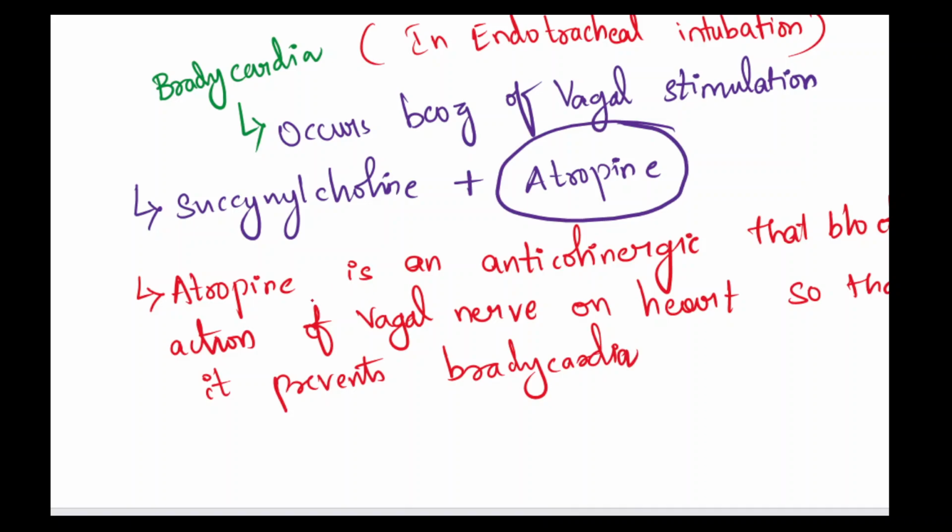So this atropine is going to act on the heart by controlling the stimuli of the vagal nerve, so it will be preventing the bradycardia during endotracheal intubation.